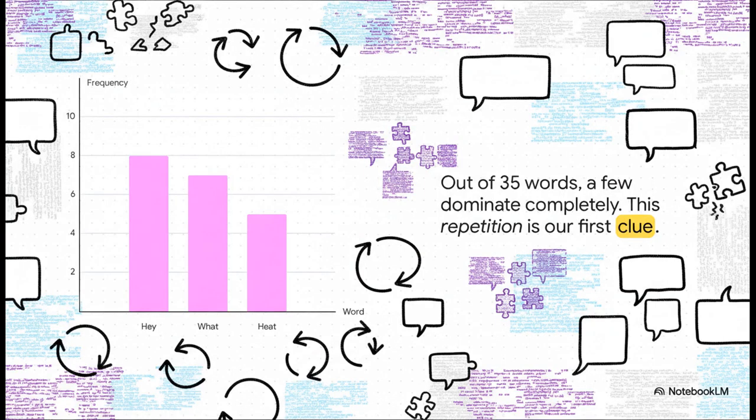And check this out. When you look at the word count, a few words just completely take over. Out of just 35 words, hey shows up 8 times, what is in there 7 times, and heat 5 times. That is not random at all. This kind of repetition is our first huge clue. It's telling us this isn't your normal everyday sentence.